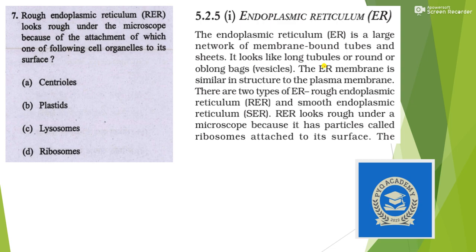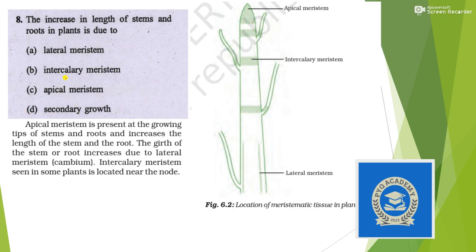So it is directly taken from NCERT. You can see here, RER looks rough under the microscope because it has particles called ribosomes attached to its surface. So the answer is ribosome, and ribosome is known for protein synthesis. Okay, next question, the increase in length of stems and roots, also directly taken from NCERT. Apical meristem is present at the growing tips of stems and roots and increases the length of stems and roots. So the answer is apical meristem.